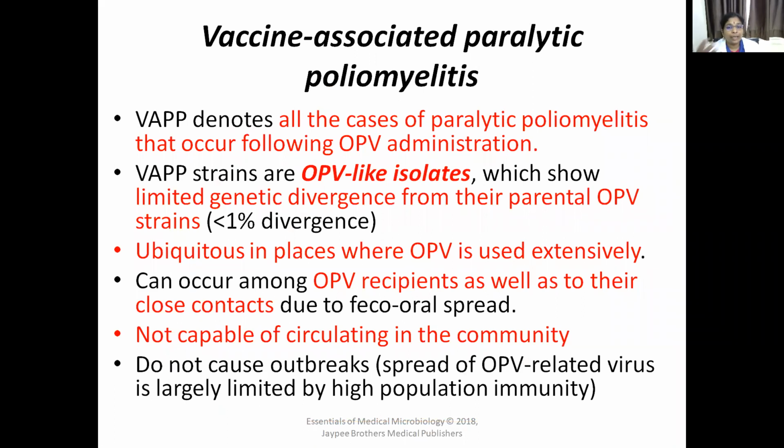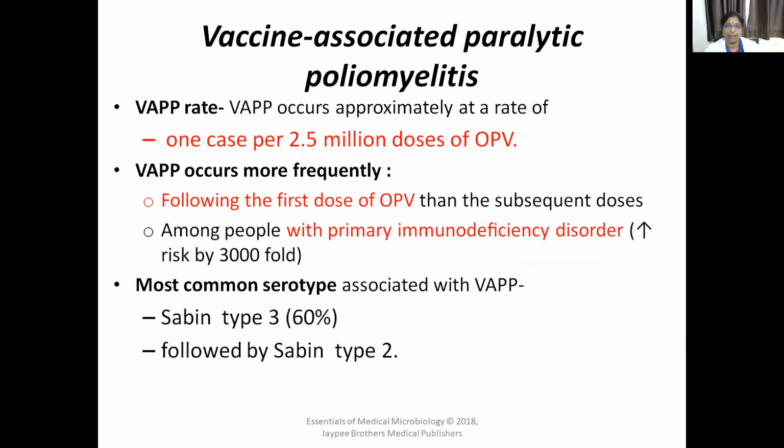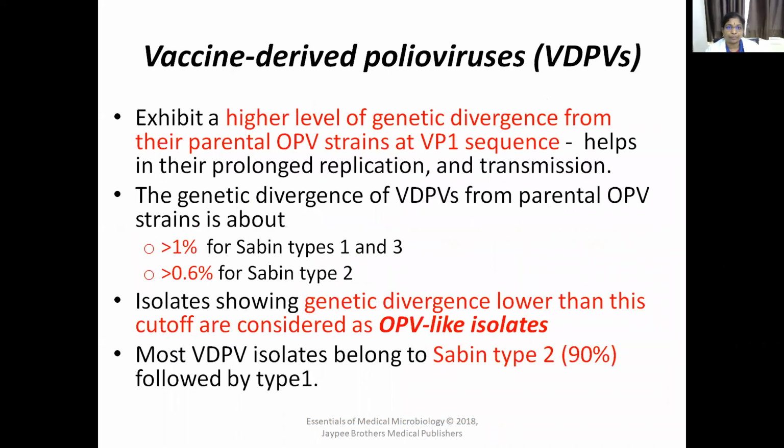So after intake of vaccine, there may be occurrence of paralytic poliomyelitis. That is called vaccine-associated paralytic poliomyelitis (VAPP). It is a very rare condition, seen in one case for 2.45 million doses of OPV, seen especially in cases with immunodeficiency disorder.